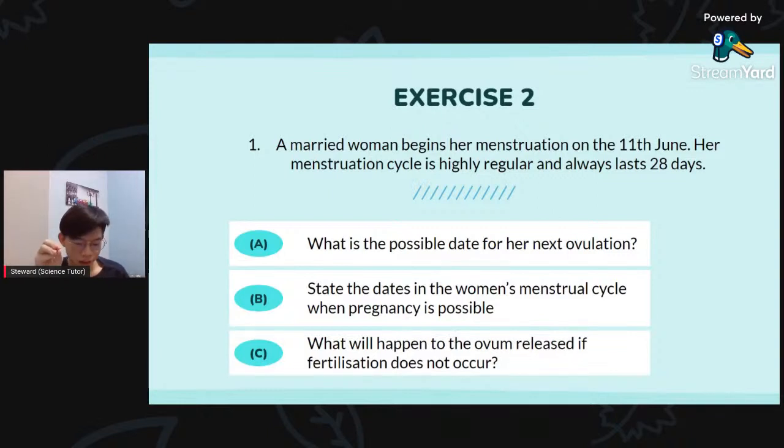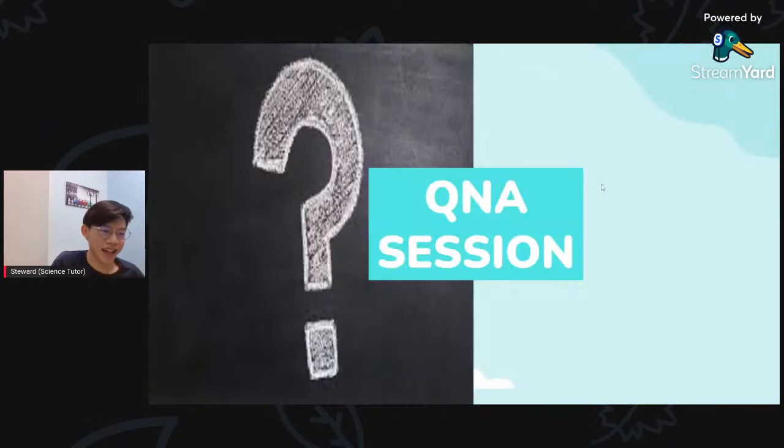So what happened? The princess becomes so lonely, because no prince comes and finds her. That means the ovum will die and will be discharged as menstruation. Nobody can find her, so she goes to the uterine lining and is discharged as menstruation again. So the menstrual cycle happens again. This is how it works. Hope you guys understand.